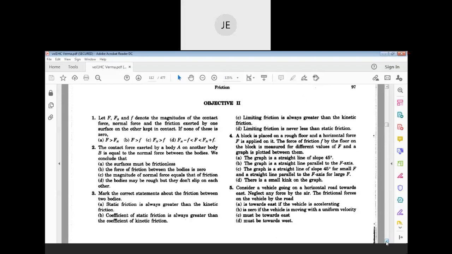Then we conclude that, objective 2 means multiple answers will be there: surfaces must be frictionless; force of friction between the bodies is 0; magnitude of normal force is equal to that of friction; and the bodies may be rough, but they don't slip on each other.